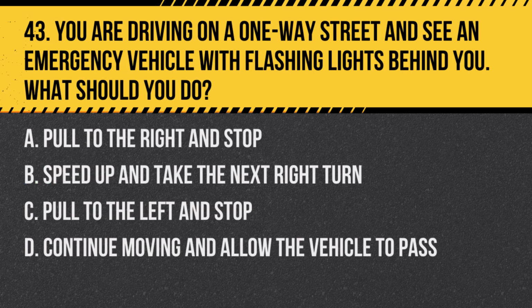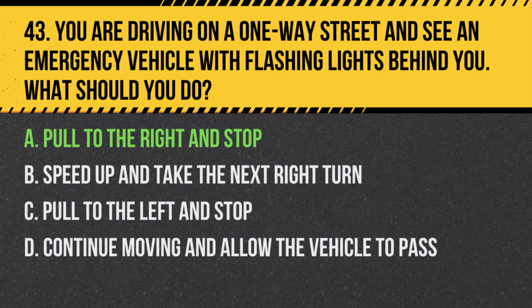Question 43. You are driving on a one-way street and see an emergency vehicle with flashing lights behind you. What should you do? A. Pull to the right and stop. B. Speed up and take the next right turn. C. Pull to the left and stop. D. Continue moving and allow the vehicle to pass. Answer: A. Pull to the right and stop. Even on a one-way street, the best practice is to pull to the right and stop to allow emergency vehicles to pass.